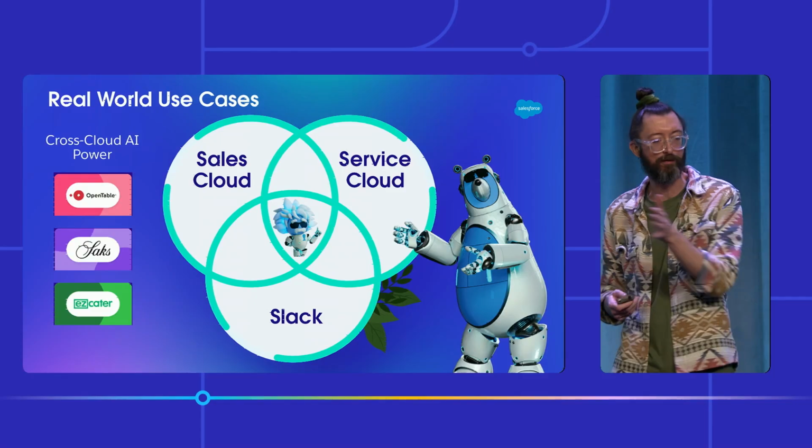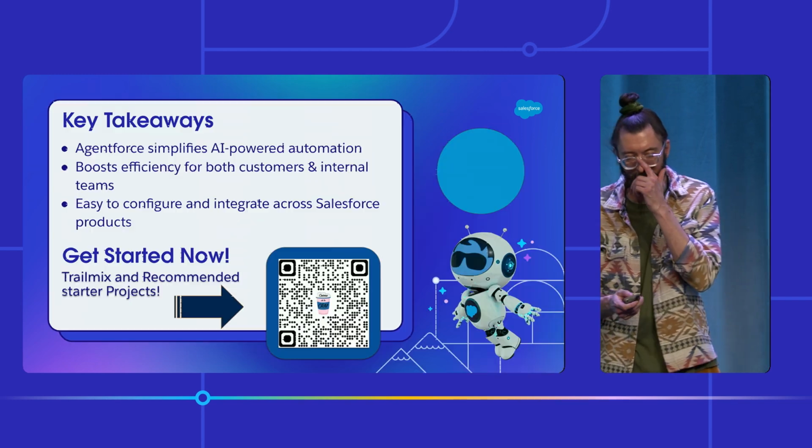The ability for me as a marketer to be able to ask my agent to look in Sales Cloud and Service Cloud for use cases or happy clients for referrals is useful because I'm not bugging a bunch of different teams. I'm saying just go where the data is and bring it to me. I don't want to go digging through all these different piles. So that's the real magic of Agentforce, is tying all those things together with one sort of concierge you can go to for all of the different pieces of information.